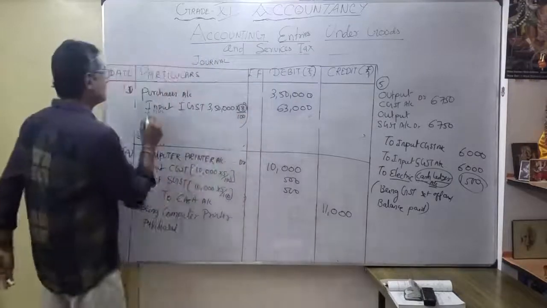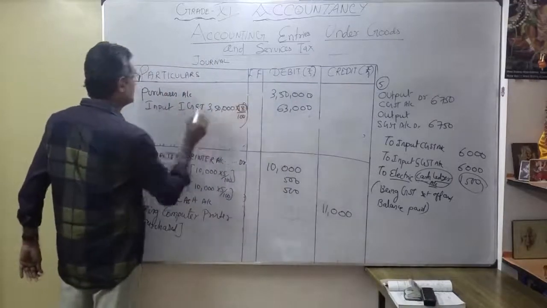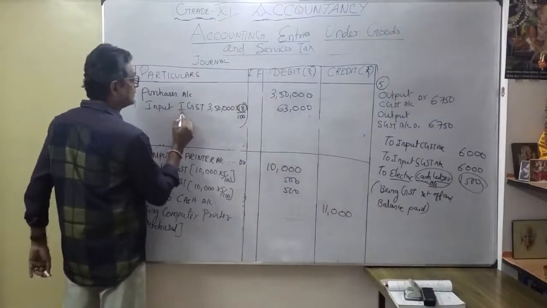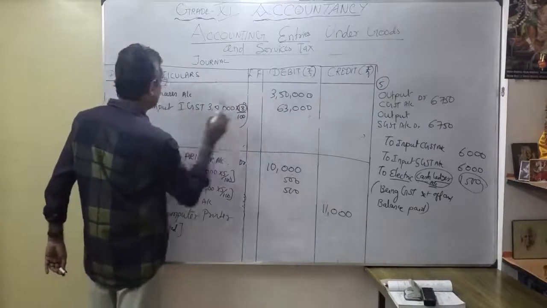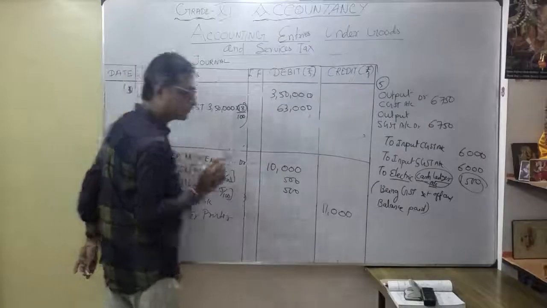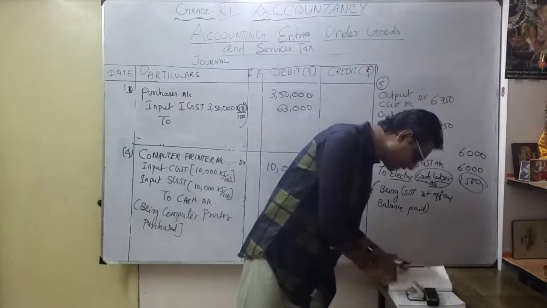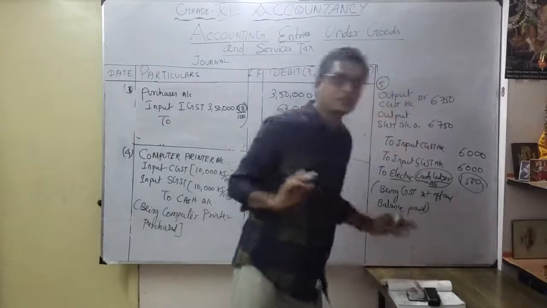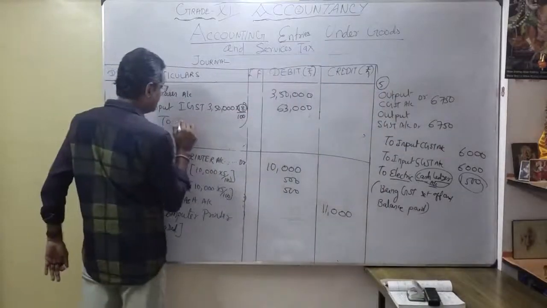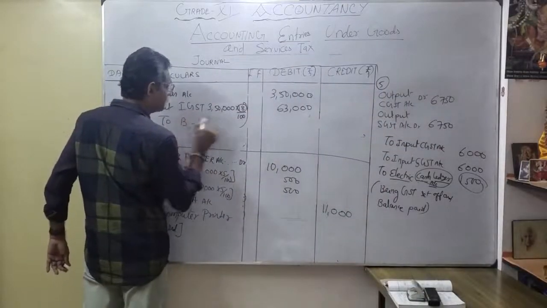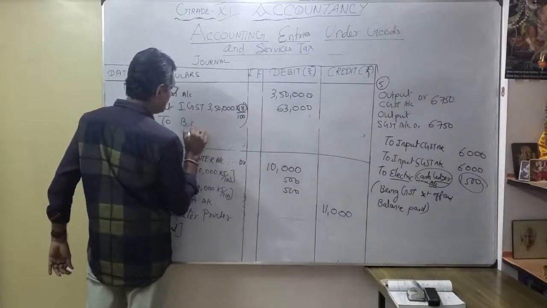So the entry is: Purchases account debit 3,50,000, Input IGST, integrated goods and service tax, 63,000. To whom did you purchase? You have to mention the party, but here you pay directly. They said bought goods, that's all. So naturally we can make it a bank account, because it is a huge amount now, we can't say cash.